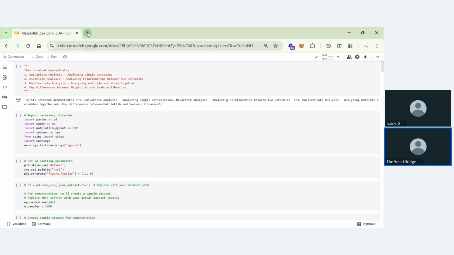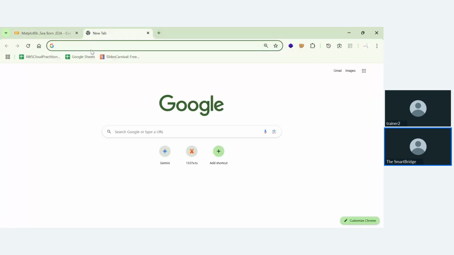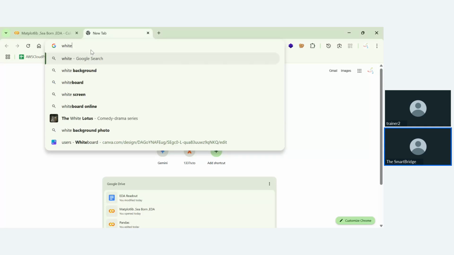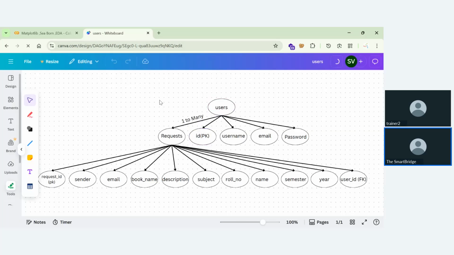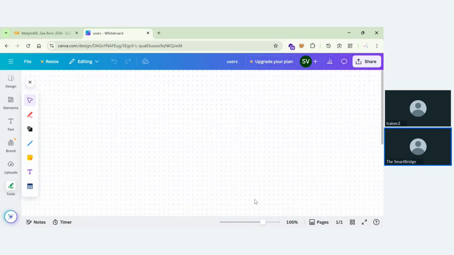Let's visualize something. Okay, I'll try to share my whiteboard. I hope you can see my whiteboard.